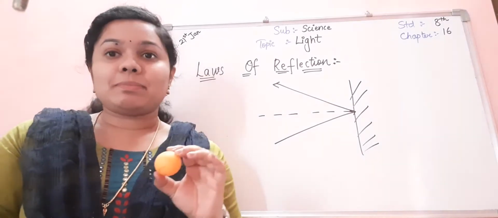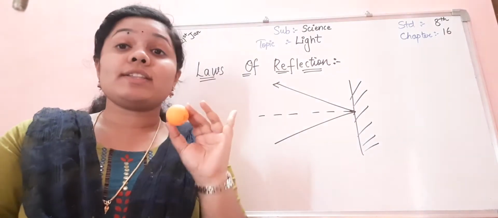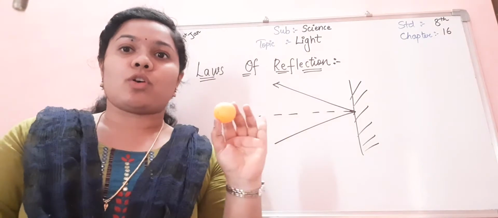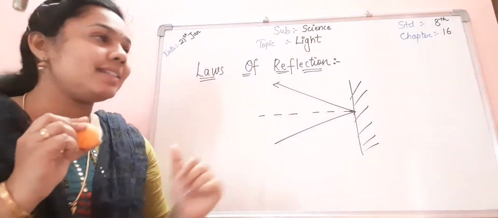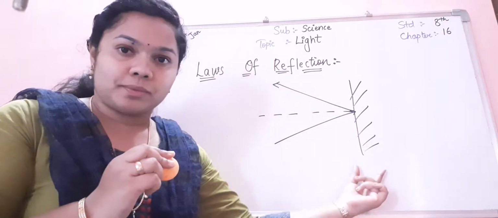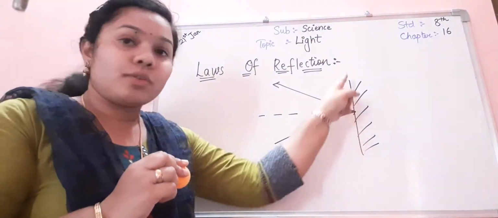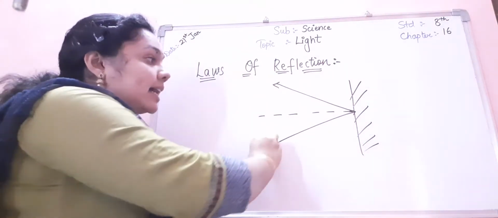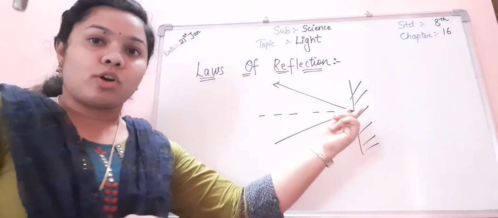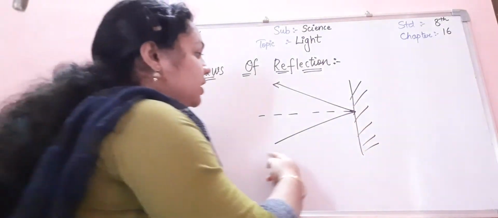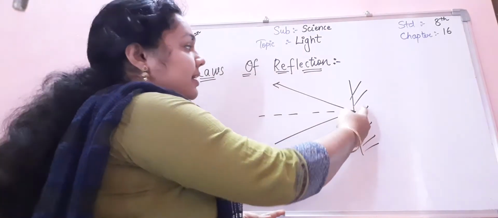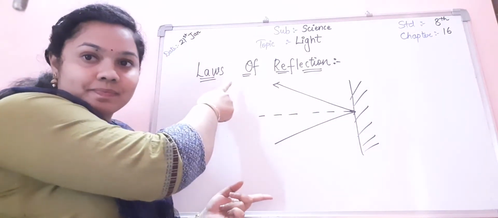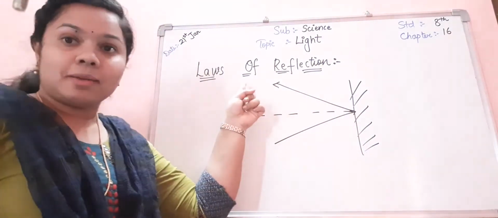You all might be aware of the concept of bouncing a ball on a wall. Imagine that this is your wall, and here is my ball, and I am throwing it onto the wall and it is bouncing back.